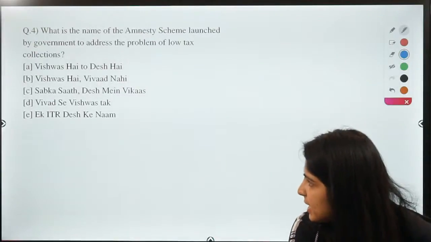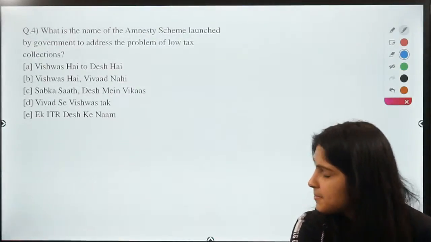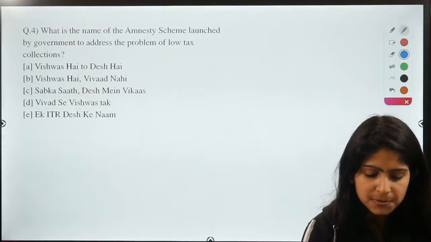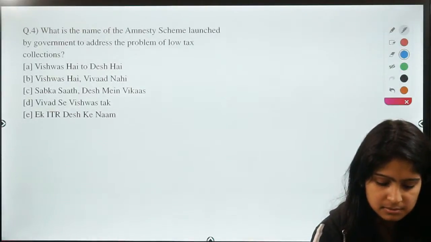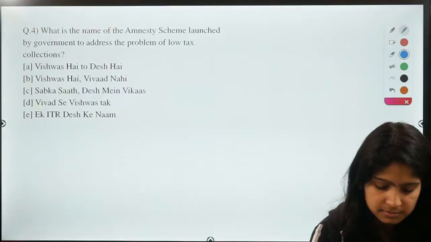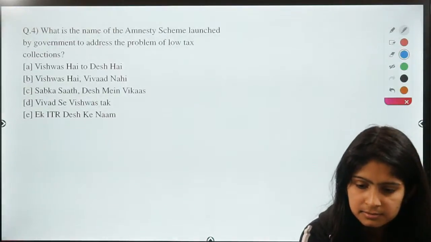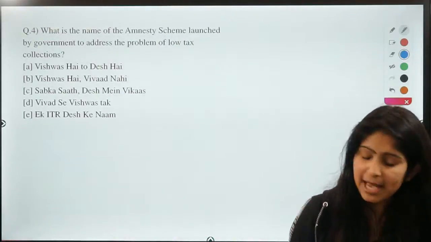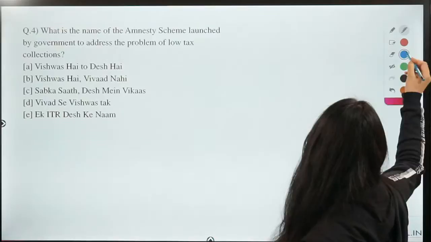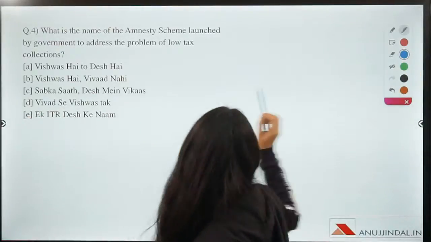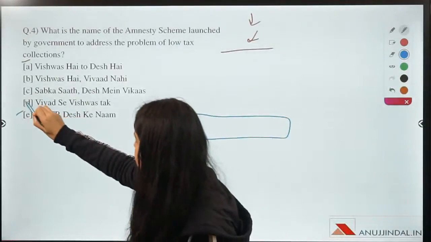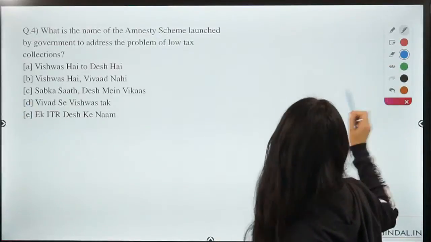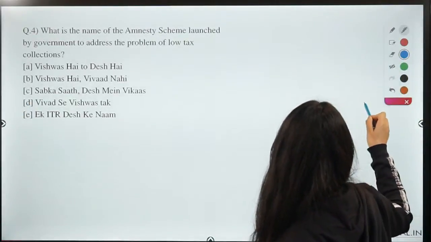So Khushbu says D, that is Vivad se Vishwas Tak. So let's wait for more answers, Khushbu. So most of you say D. So guys, you are absolutely right because the correct answer is D. That is Vivad se Vishwas Tak. Right, moving on to the solution for this question.